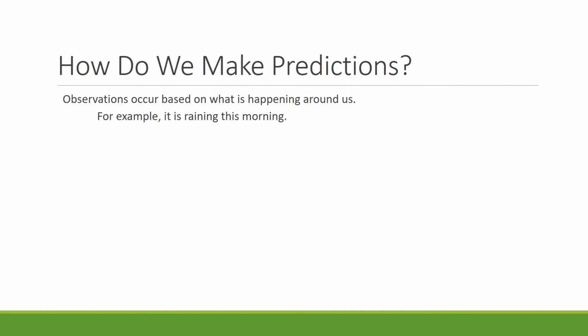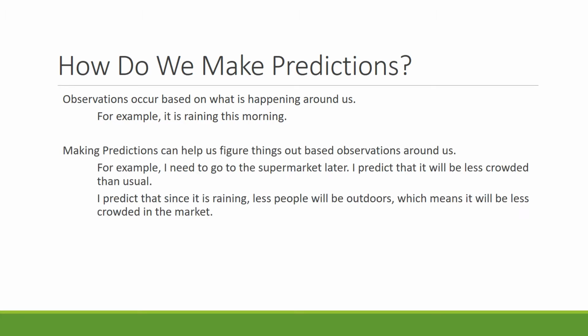How do we make predictions? Observations occur based on what is happening around us. For example, today it is raining this morning. Making predictions can help us figure things out based on the observations that we make around us.